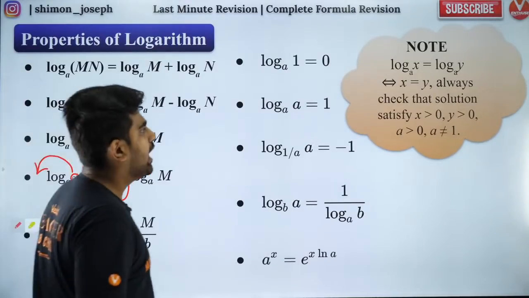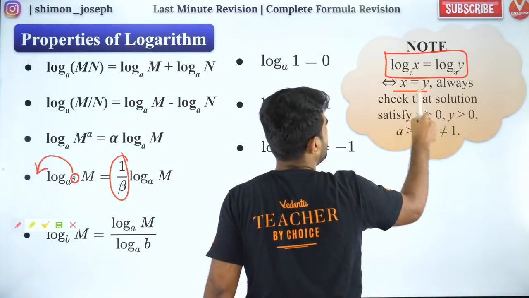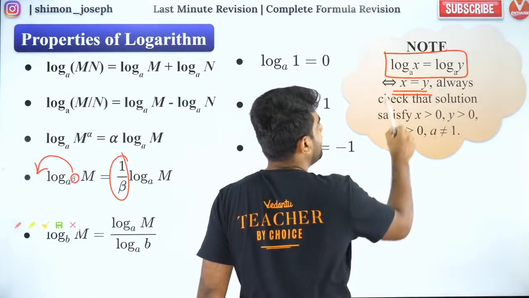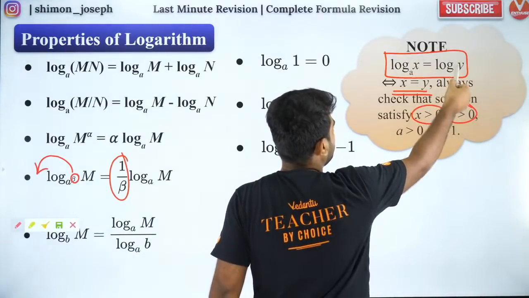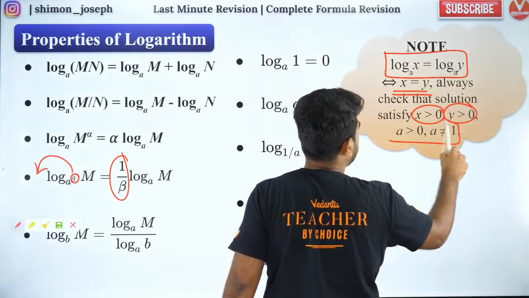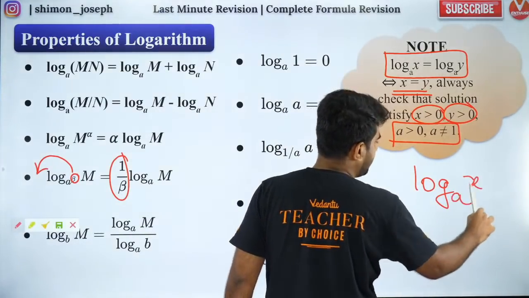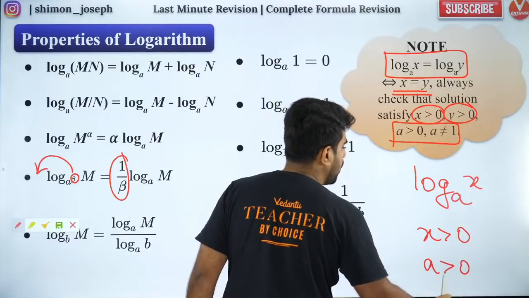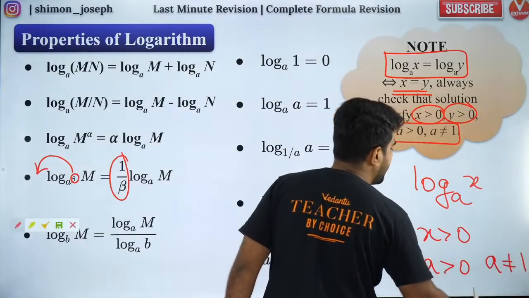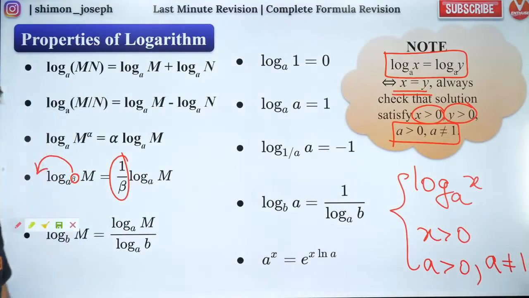Fantastic. And guys, whenever log of x to the base a is equal to log of y to the base a, it is always x is equal to y. But if x is equal to y, make sure that x is positive and y is positive, because only then log will be defined. And also ensure that your base is also defined. So whenever you have log x to the base a, it will be defined for x positive and for a greater than 0 and a not equal to 1. You need to verify these things. Only then log is defined. Only then you can move forward. Otherwise you cannot. Got it? Everybody cool?